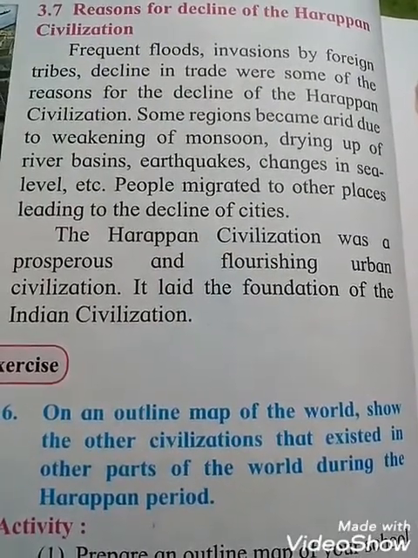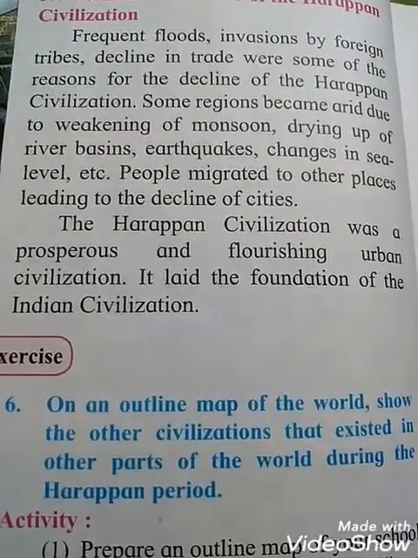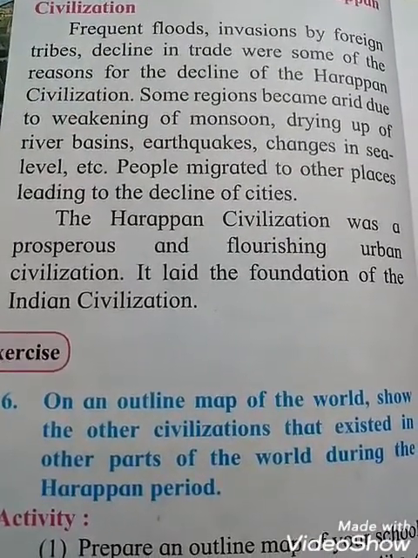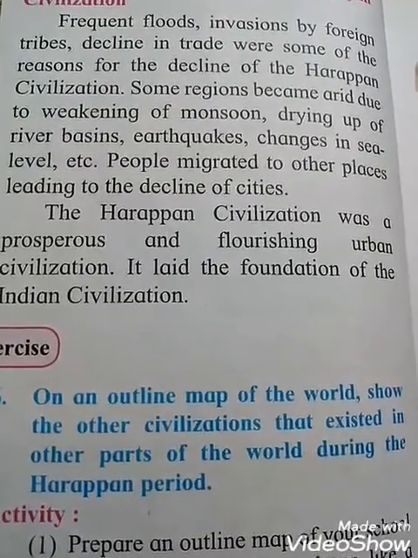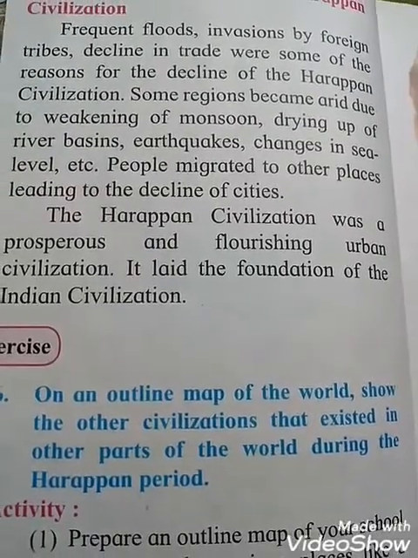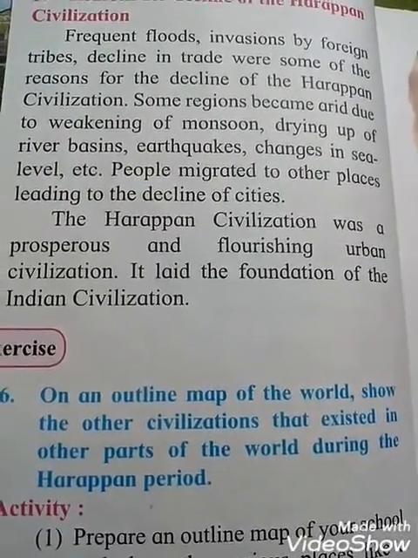Some regions became arid due to weakening of monsoon. And see students, some regions became arid due to weakening of monsoon, drying up of river basins, earthquakes, changes in sea level, etc.